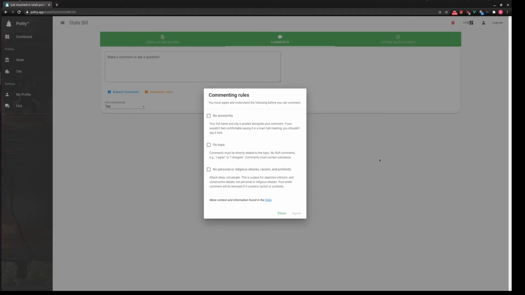Your comment has to be on topic, so it has to be directly related to that piece of legislation. Comments like "I agree" or "I disagree" aren't really allowed. You can say "I agree because," and then provide context, but your comment has to actually have substance. And there are no personal or religious attacks, racism, or profanity.